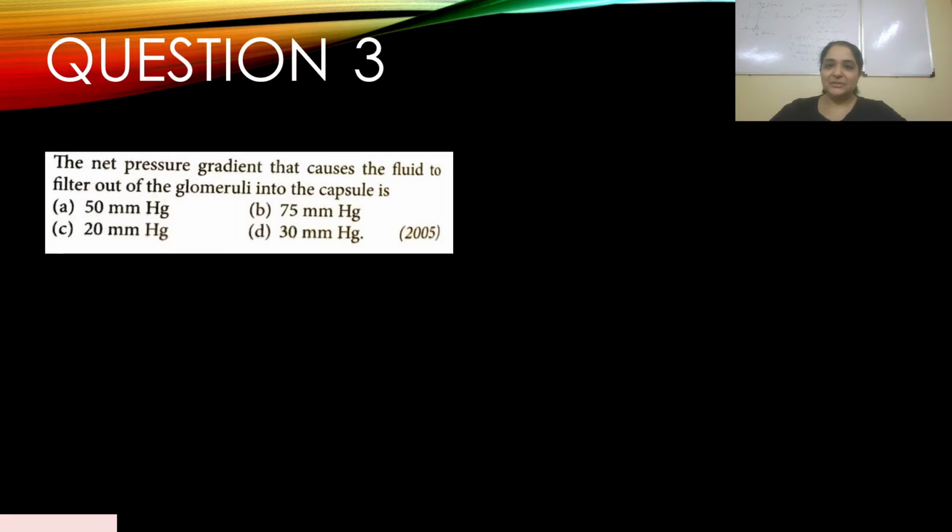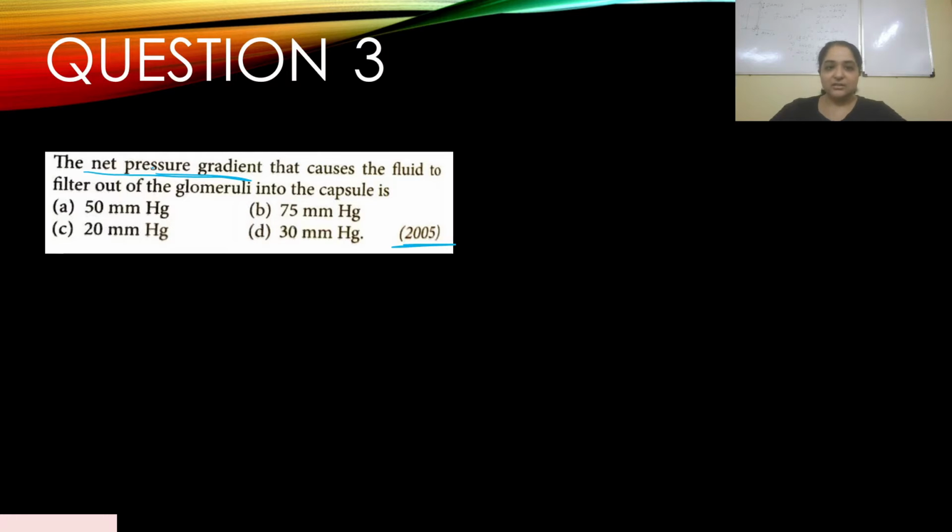Question number 3. The net pressure gradient that causes the fluid to filter out of the glomeruli into the capsule is, and you have your options A, B, C, and D. This appeared in 2005. What will be the right answer? You have to find the net pressure gradient.